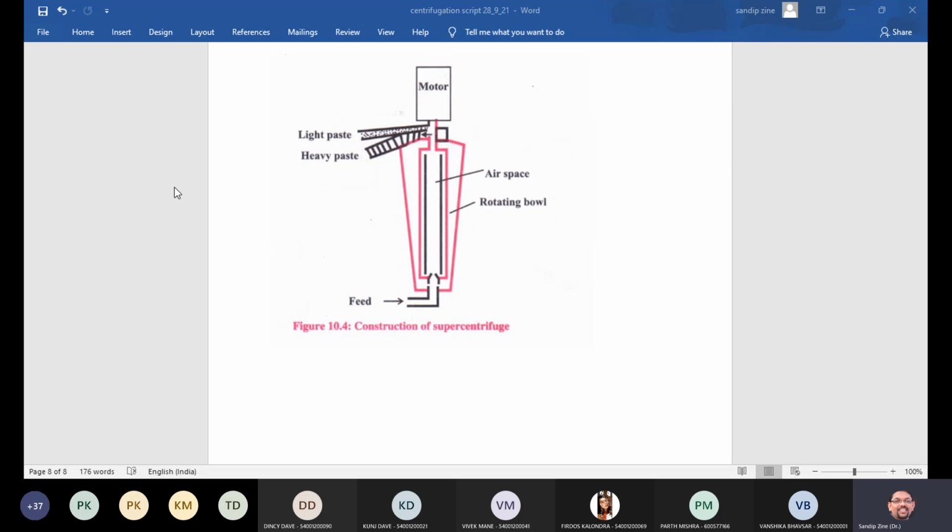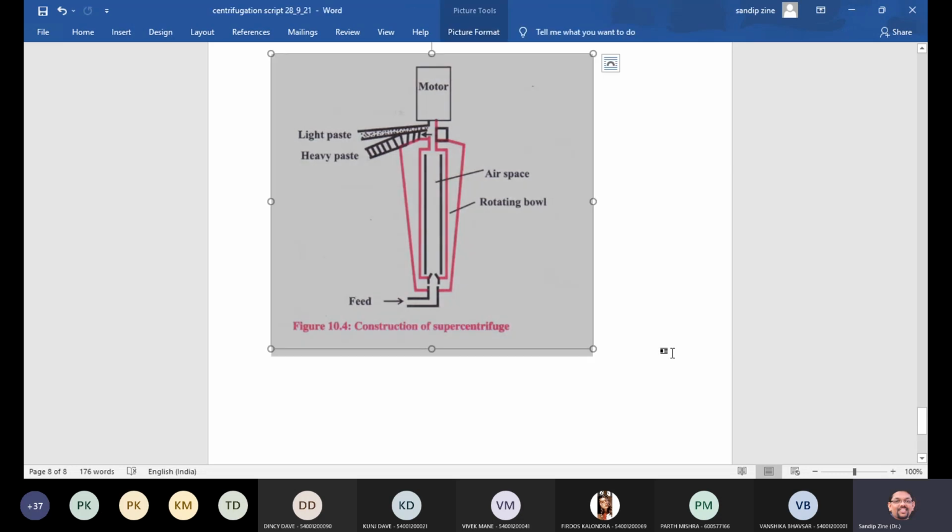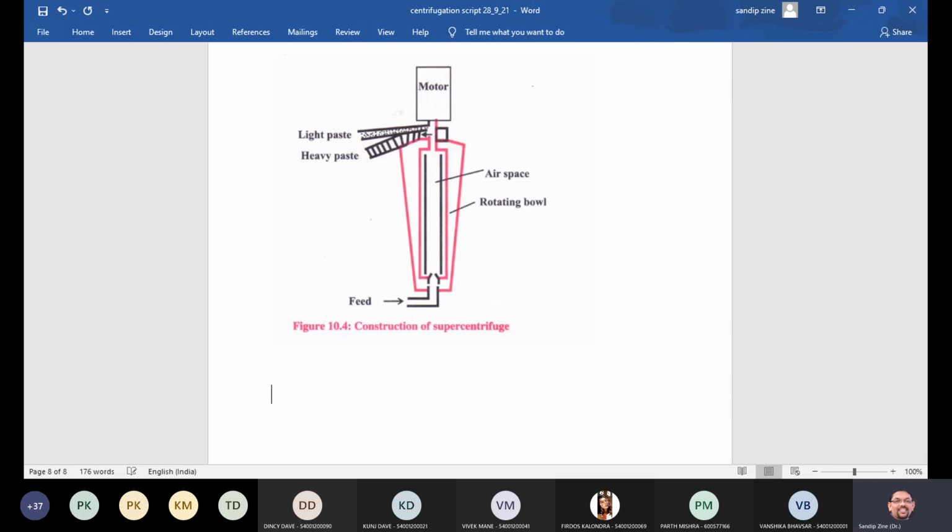So again we can write down the principle of super centrifuge. It is a continuous centrifuge used to separate two immiscible liquid phases, isn't it? So whatever the immiscible liquids are there, for that purpose we are using super centrifuge, and it is the sedimentation type of centrifuge.